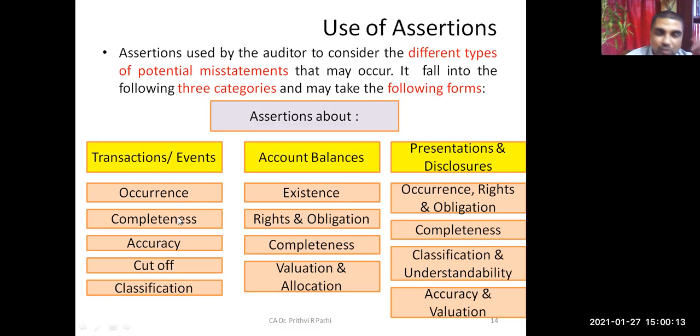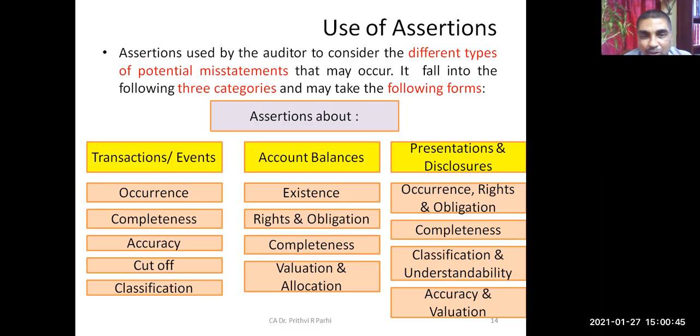Completeness means all the transactions are there, no transaction is missed. Accuracy means the arithmetical amount is correct. Cutoff means this transaction pertains to that period, because financial statements like the statement of profit and loss are prepared for a particular period. Classification means they're classified consistently in the way it is desirable.